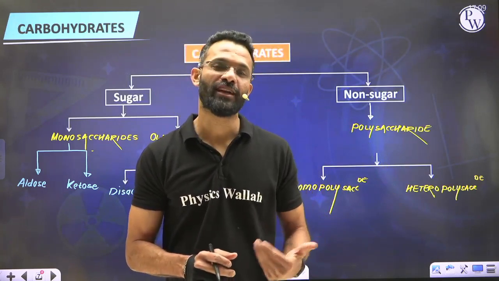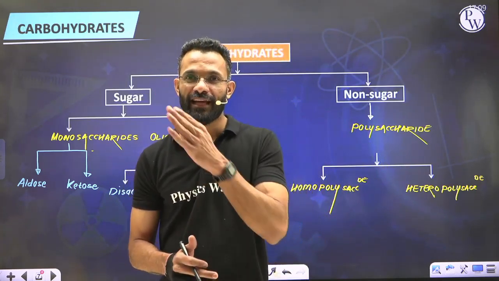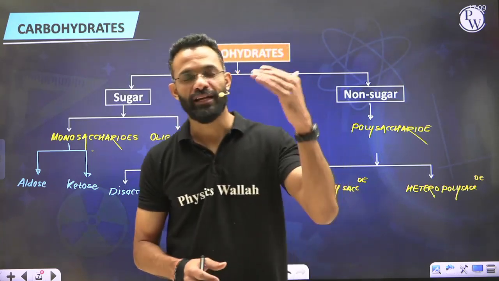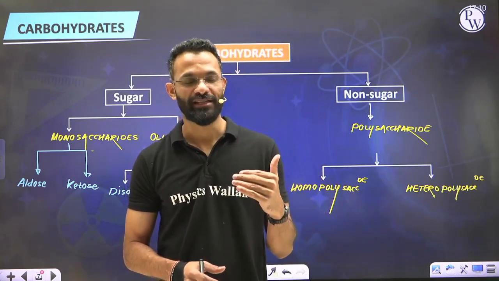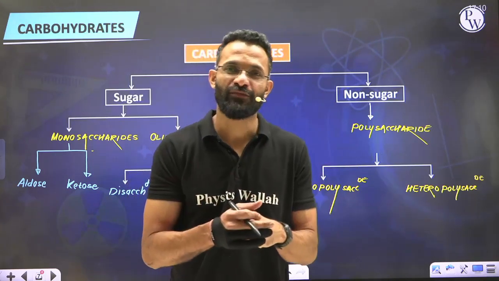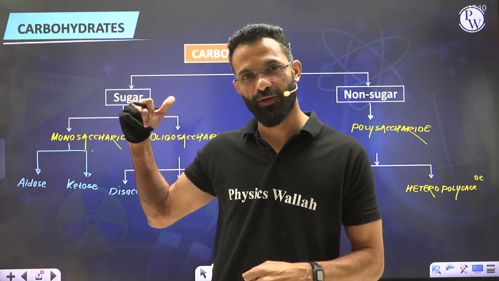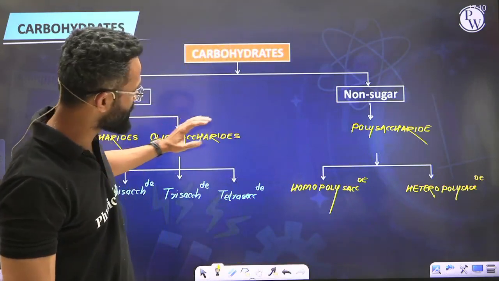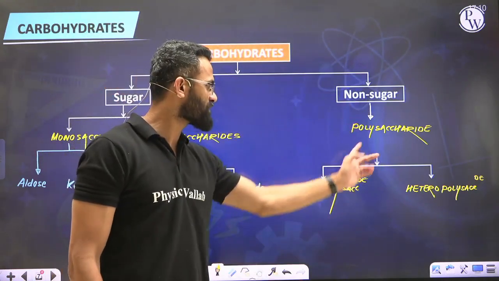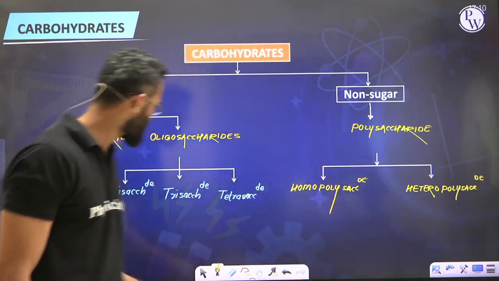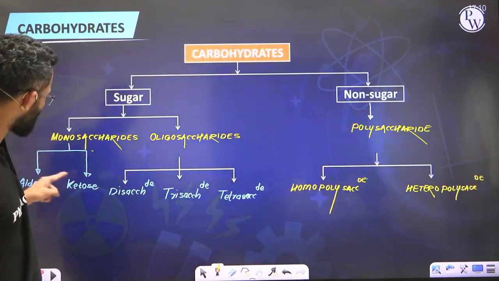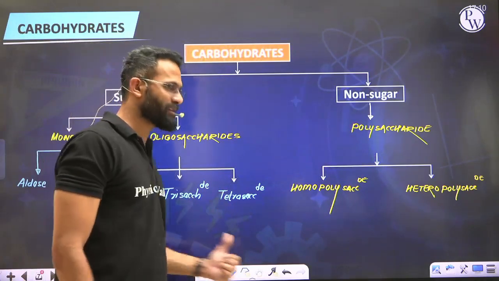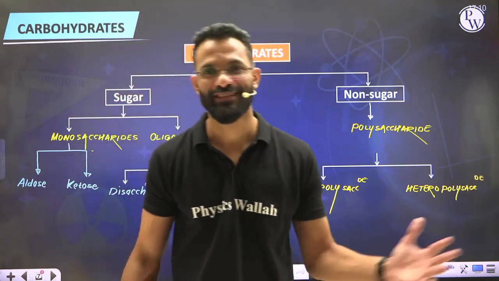And then we also saw two classifications: based on physical property as sugars and non-sugars, and based on the hydrolysis process as monosaccharide, oligosaccharide and polysaccharides. When we mix these two classifications, we get one final way of classifying carbohydrates into sugars and non-sugars. Sugar meaning mono and oligosaccharides, non-sugar meaning polysaccharide, which is further of two types, homo and heteropolysaccharide. Whereas monosaccharides could be aldoses, ketoses, and oligosaccharides are disaccharide, trisaccharide and tetrasaccharide. And in the previous slide, we saw examples of each one of these.